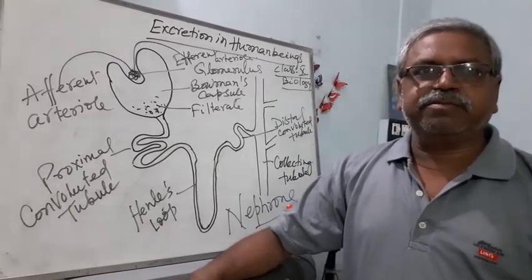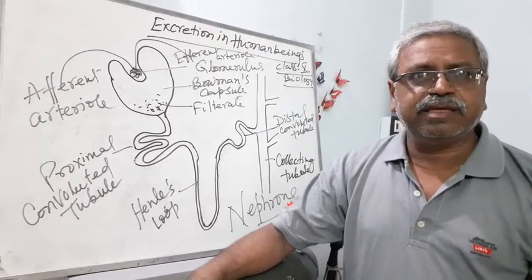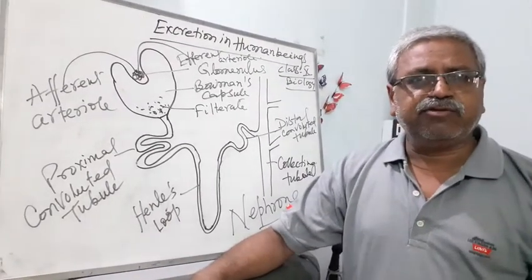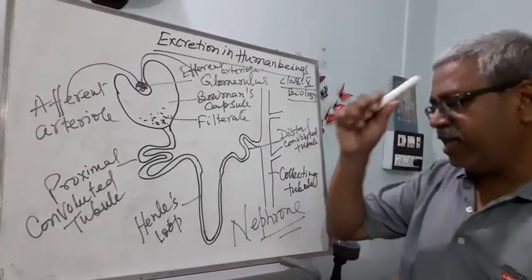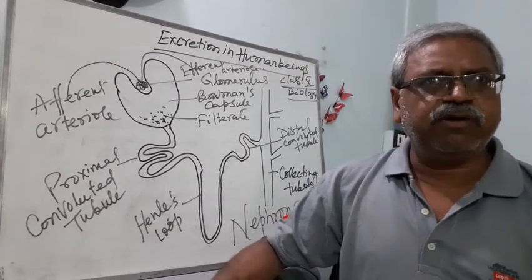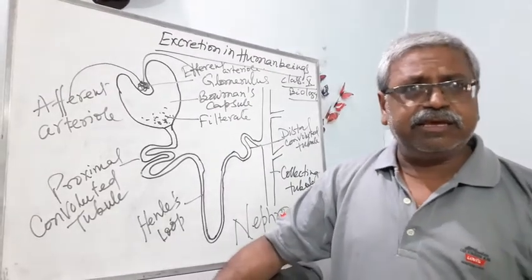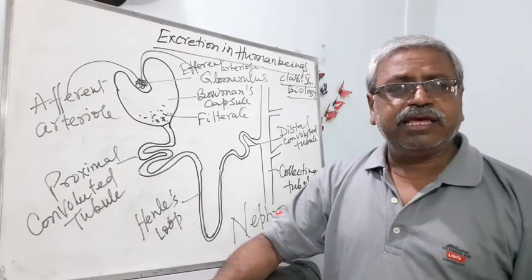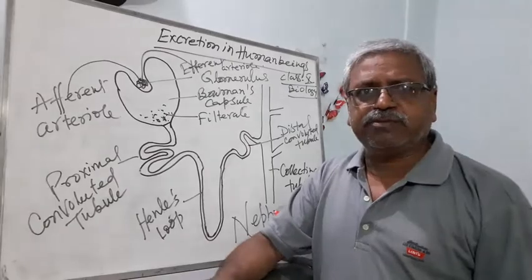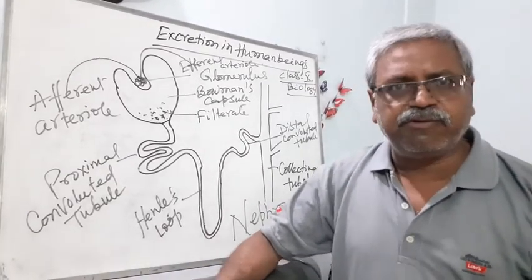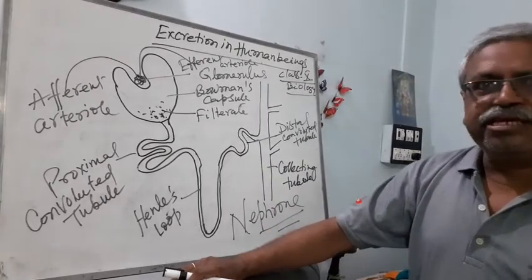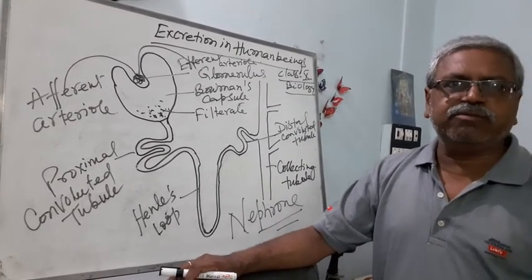In every organism, metabolism occurs inside the cell to maintain life. As a result of metabolism, some waste products are formed. These waste products may be of nitrogenous origin or other waste products. Even excess of water is waste. These should be removed from the body of the organism.